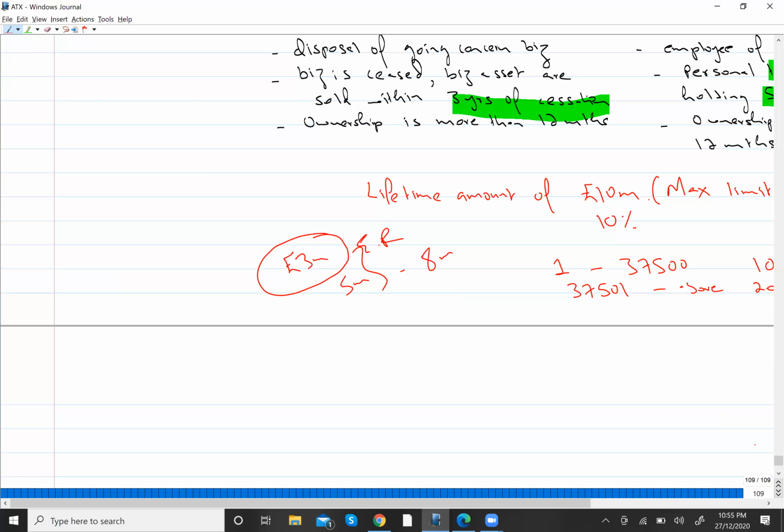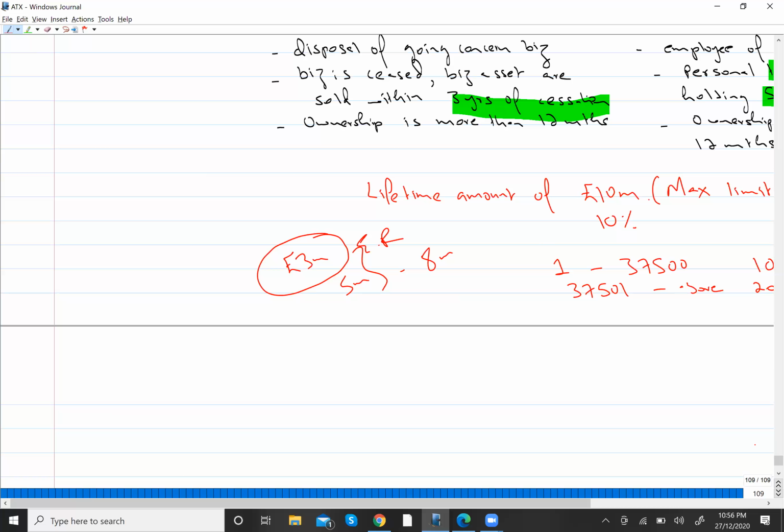But let's suppose he also has shares of another company, but he is not an employee of that company. If I sell those shares and there is a gain, then that gain will not be eligible for ER relief. So he has two shareholdings. One is qualifying for ER relief and the other one is not qualifying, because he is not an employee of that company.